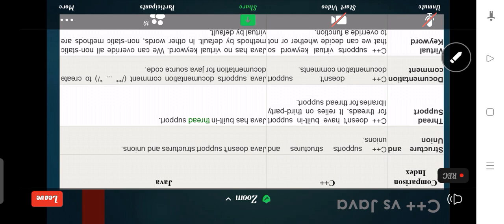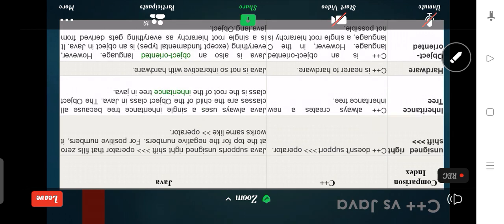In other words, non-static methods are virtual by default in Java. Simply, C++ supports the virtual keyword, but Java does not.